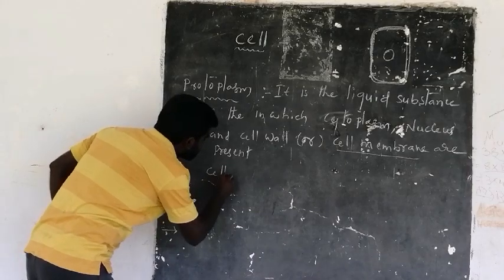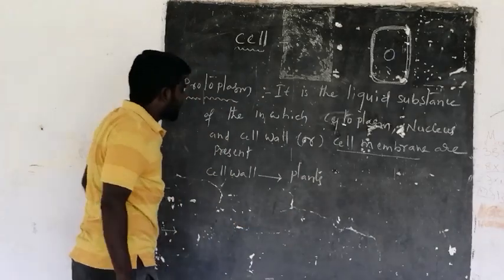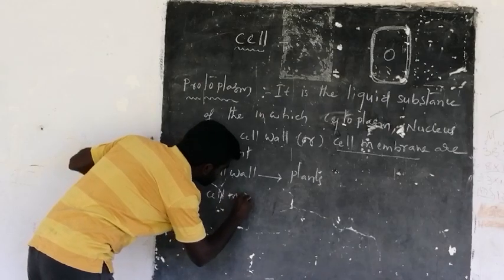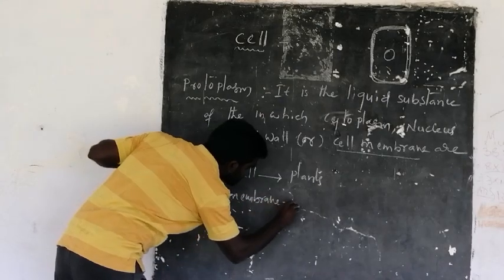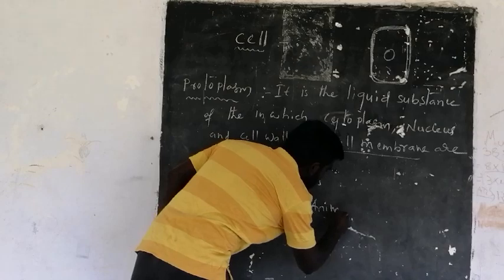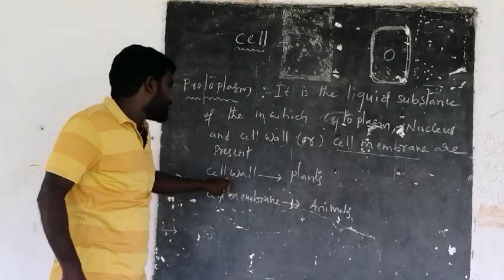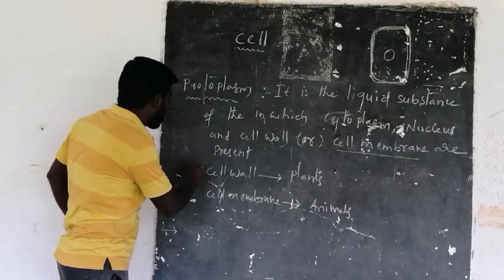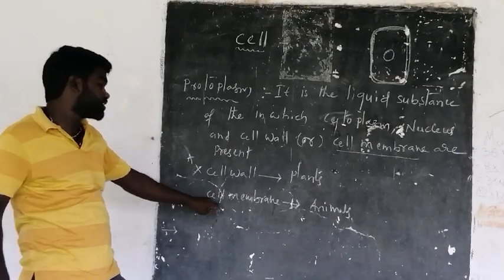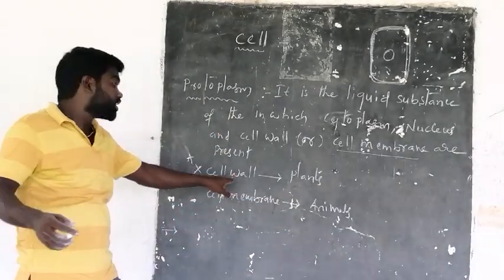The cell wall, which is present in plants, is absent in animals. In animals, what is present? Yes, the cell membrane is present in animals, and in plants the cell wall is present.